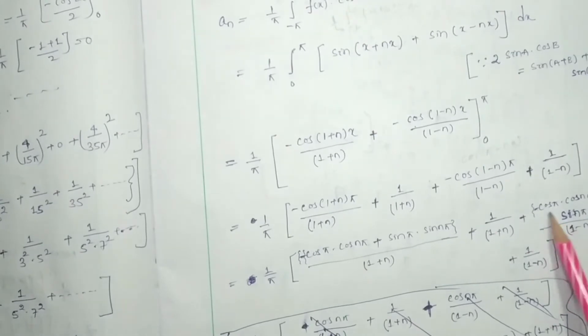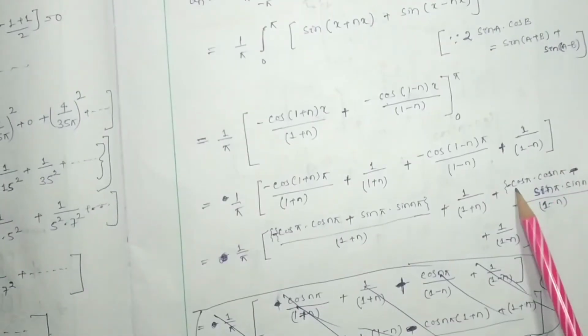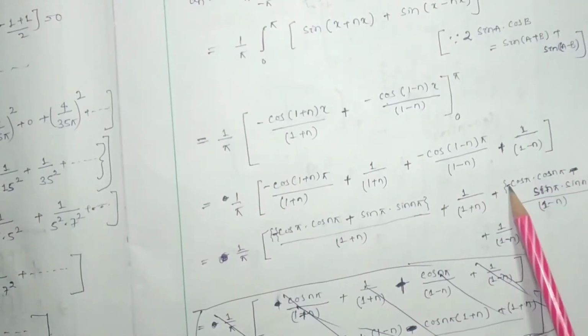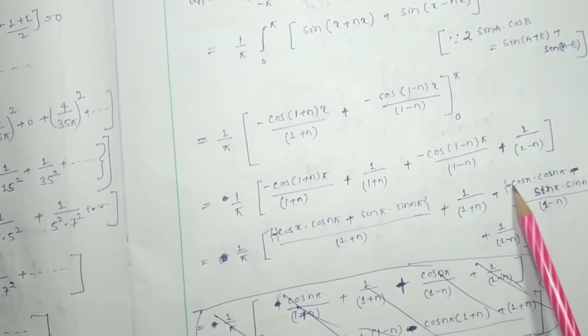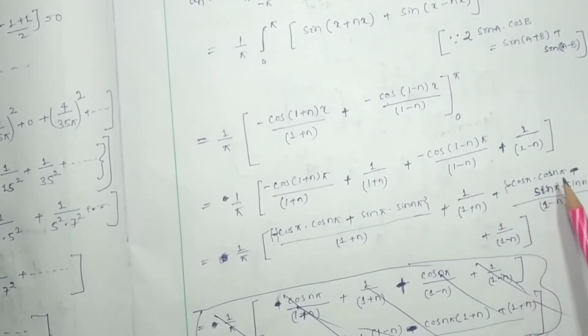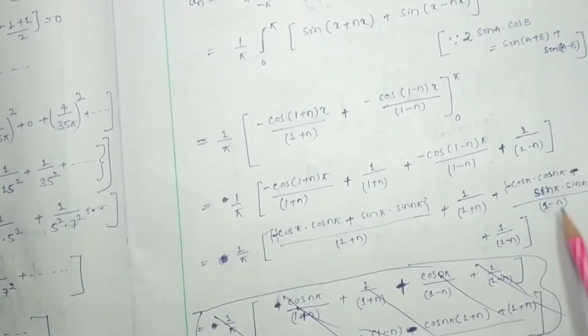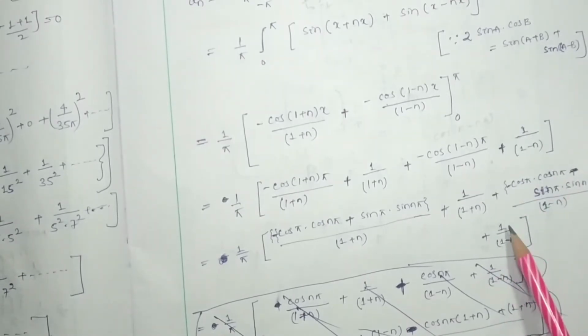So it will be written as minus cos pi into cos n pi minus sin pi into sin n pi divided by 1 minus n, and this term will be here, that will be 1 by 1 minus n.